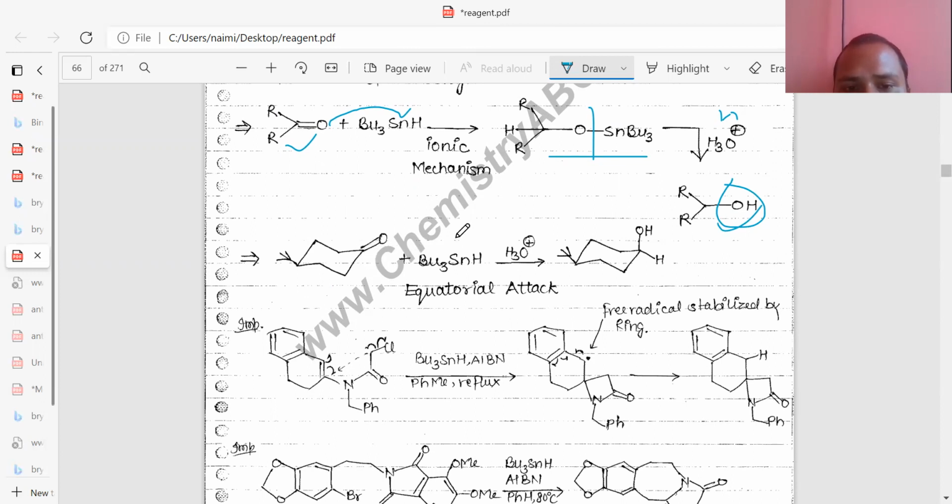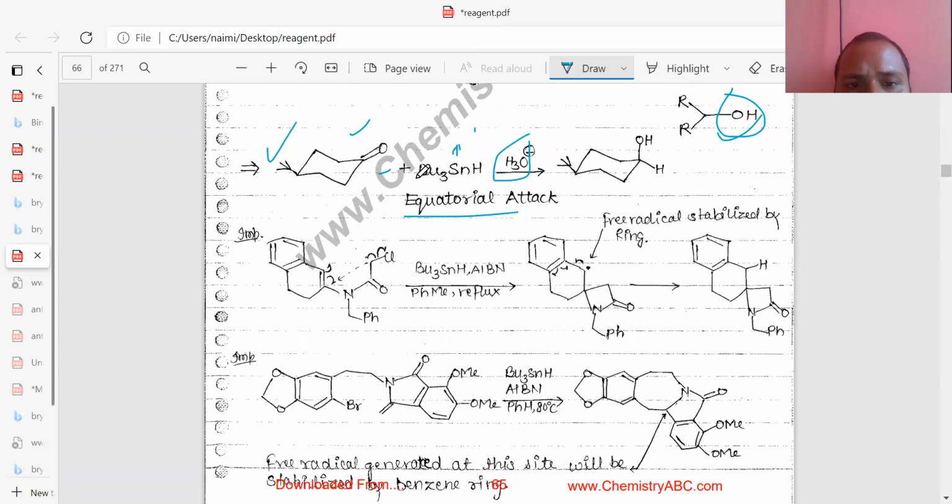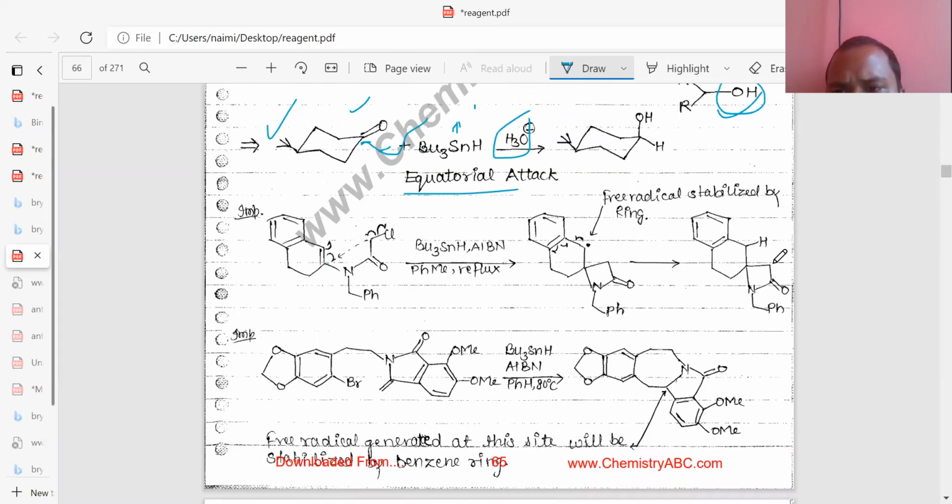First of all, OSnBu3 formation takes place. And after that, what takes place? Since hydride is added, S plus will be released for breaking down this one. So this is equatorial, and this will be axial. The attack will be equatorial, meaning the hydride will attack from this side. Similarly, you can see this one, this formation, 1 2 3 4 5, meaning 1 2 3 4.